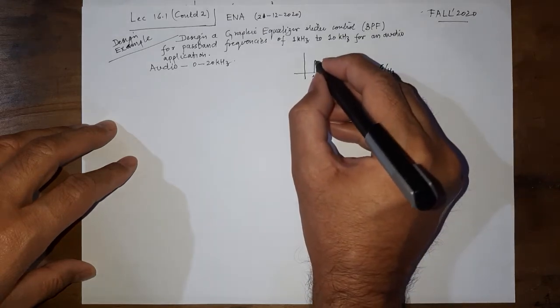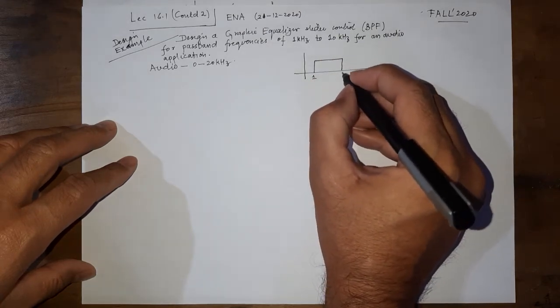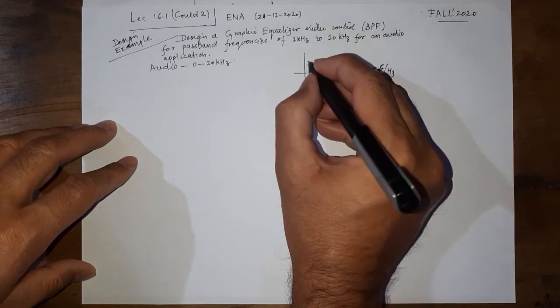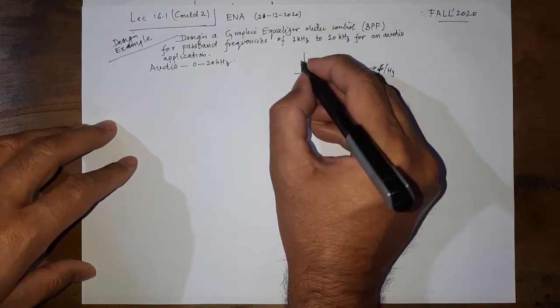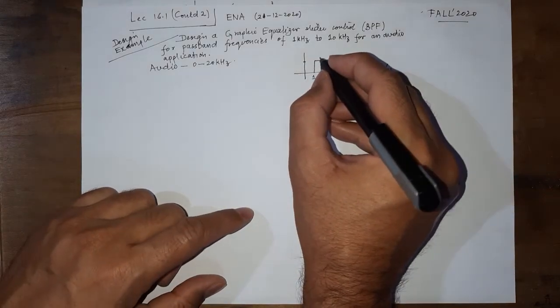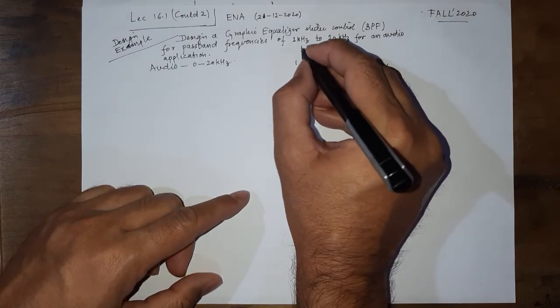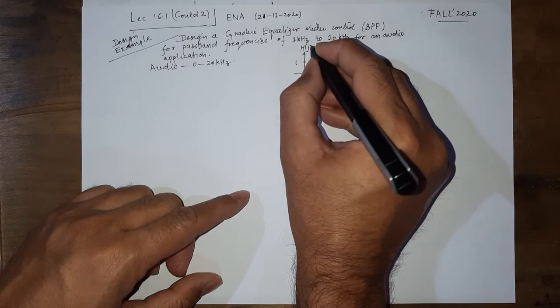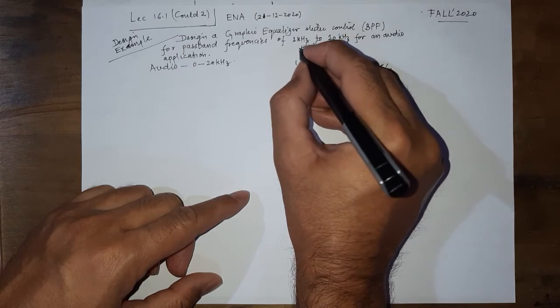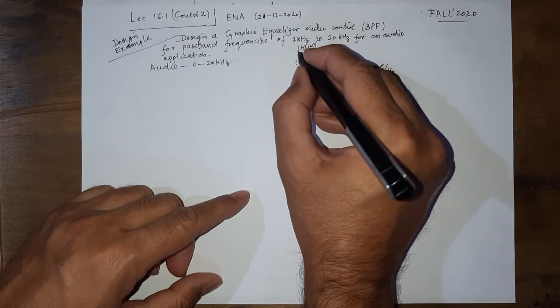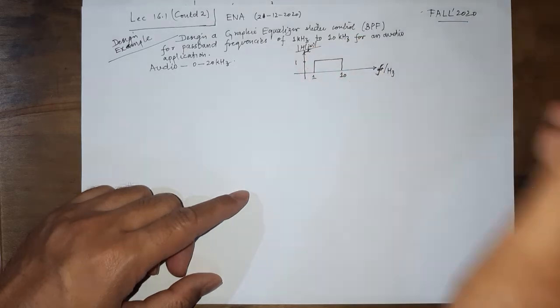So it is 1 kilohertz, and then 10 kilohertz, and nobody has told us what would be the passband gain. So let us assume it is 1 here, and this is the magnitude of H of j omega, maybe divided by 2 pi.